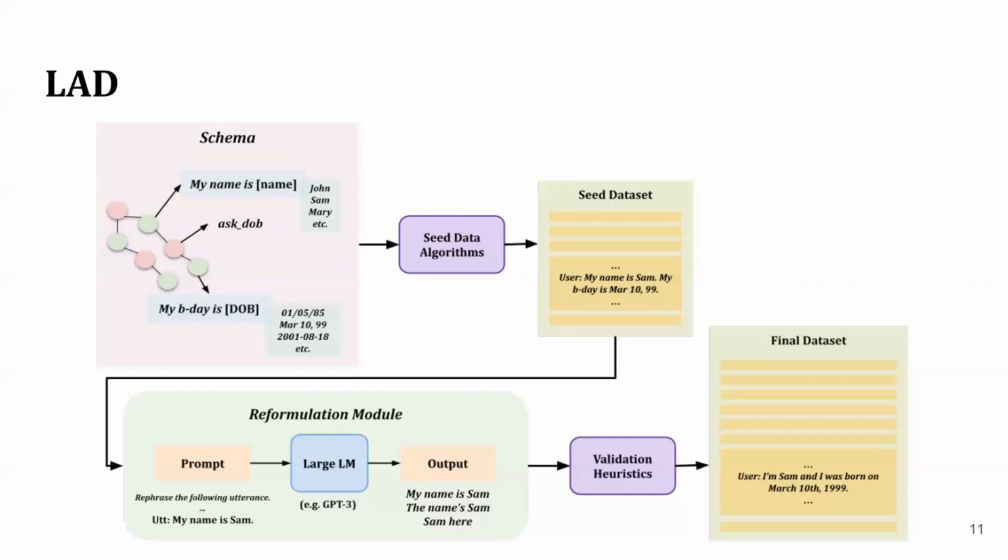Since GPT-3 may sometimes drop slots, we do leverage simple validation heuristics to filter out erroneous reformulations. Through these three steps, the seed data algorithm, the reformulation with GPT-3, and the validation heuristics, LAD is able to generate diverse and accurate synthetic data given only a schema, or a minimal expression of the task-specific structural constraints.